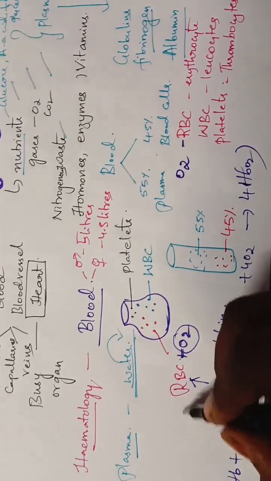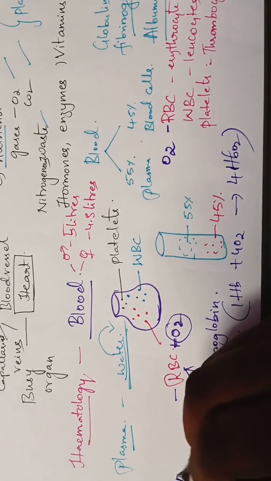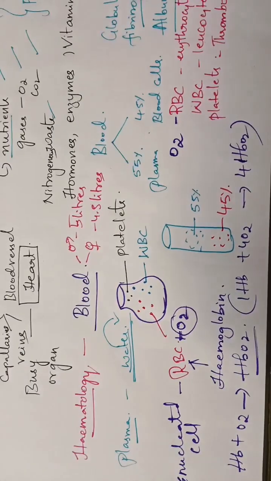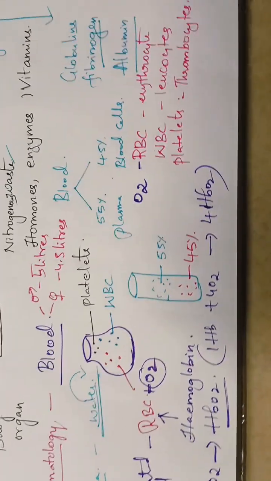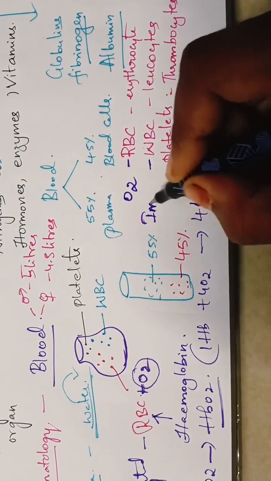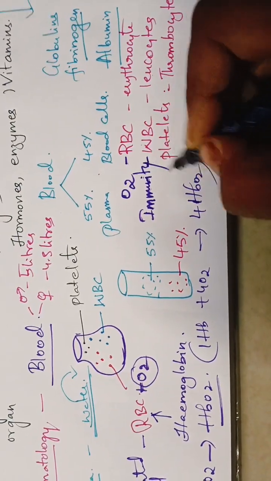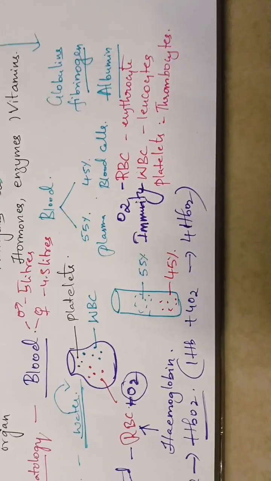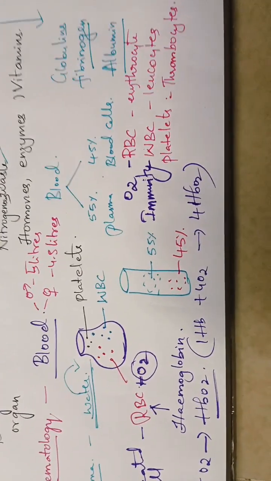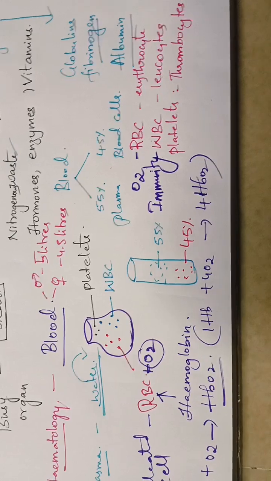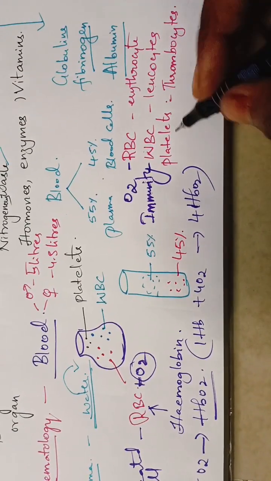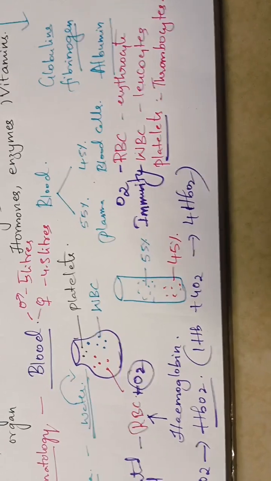RBC is without any nucleus, so it is called an enucleated cell. Whereas WBCs help in providing immunity. They help in the production of antibodies. They act like scavengers. They help in phagocytosis. They do a lot of functions. There are different types of WBC cells. And finally, the platelets.